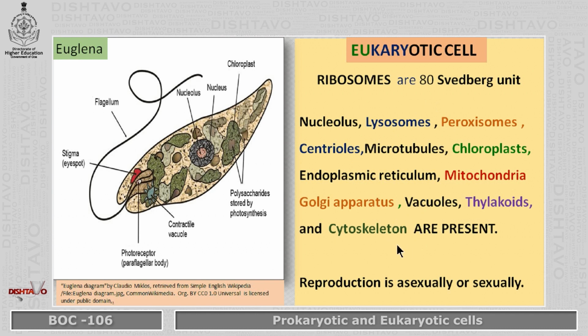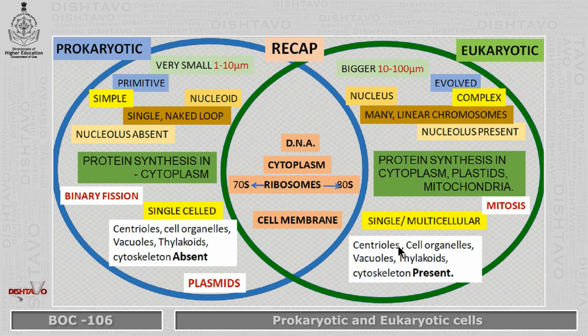Now let us just have a brush up of all that we have done today. In common, DNA is present, but in prokaryotes it is not well developed, whereas here it is well developed. Cytoplasm is present in both. Ribosomes are present, but in prokaryotes they are smaller, whereas in eukaryotes they are larger. And of course, both have cell membranes.